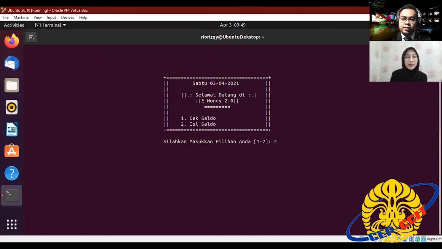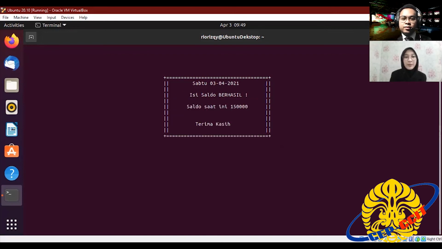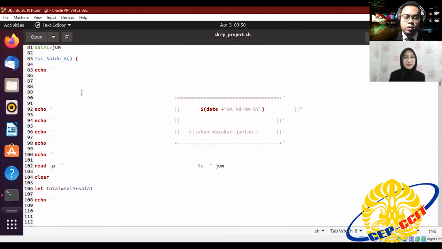If we want to top up our balance, just select 2 and enter, and fill in the amount we want to top up, then enter. Our top up is successful, and that's our saldo information, and it will sleep for 3 seconds and go back to the main menu. Okay, continuing in the code is saldo A.